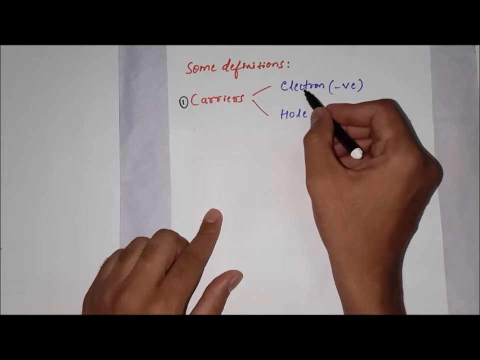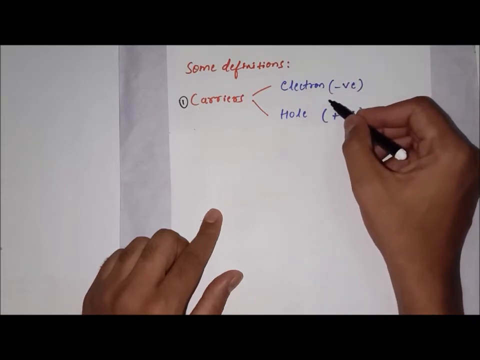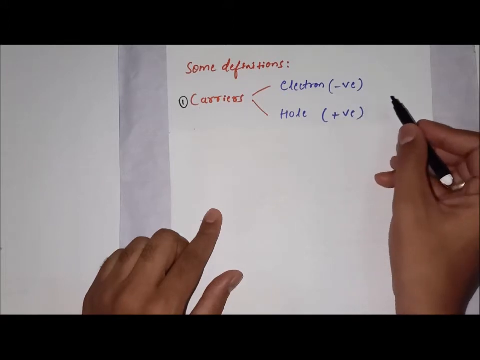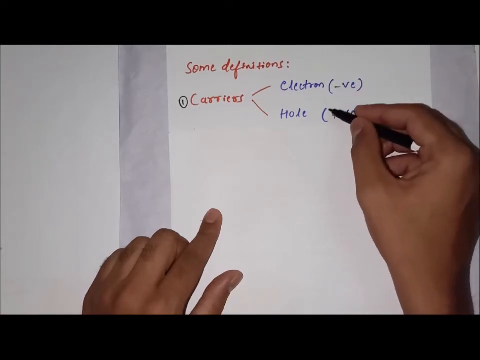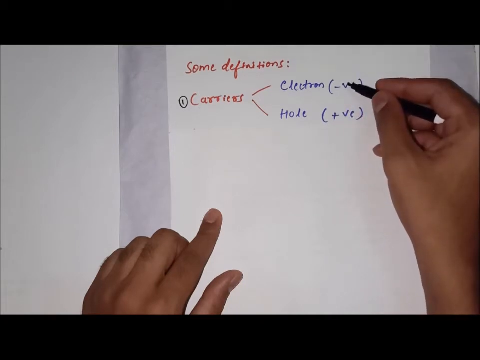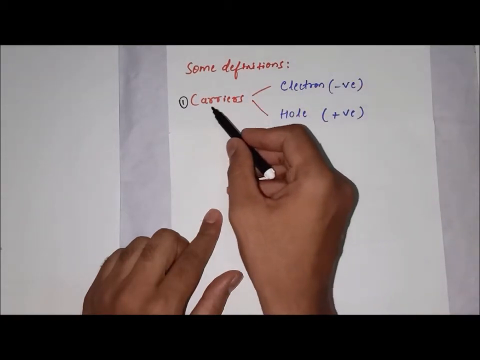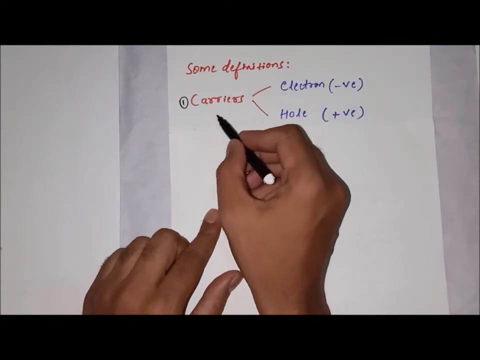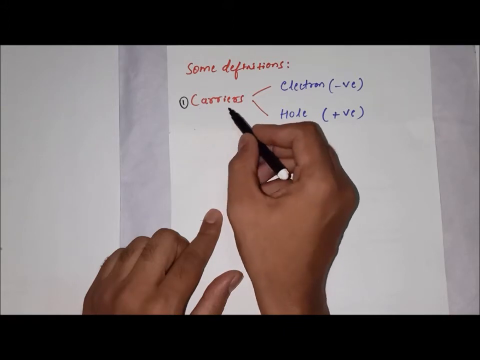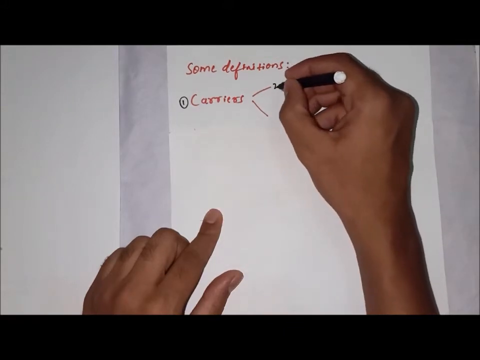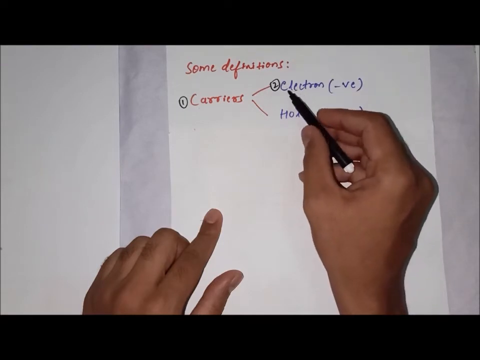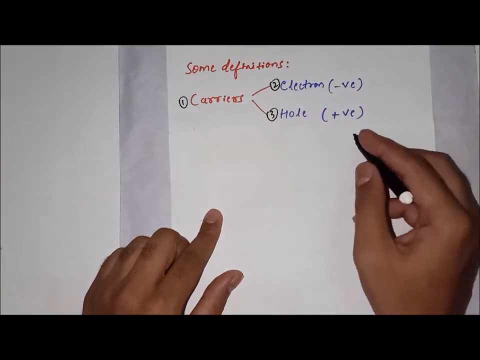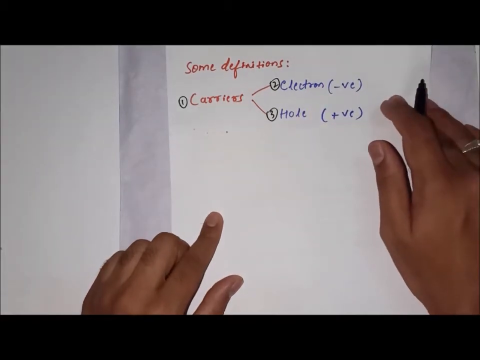Electron can carry negative charge from one place to another place, and holes can carry positive charge from one place to another place. Since these two are carrying the charges, the name is carriers. So this is the first definition, carriers. Carrier is an entity capable of carrying charges. And second definition, electron. Electron carries negative charge. And third definition, holes carry positive charge.